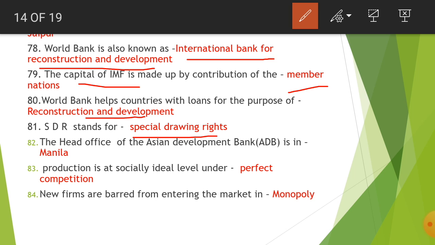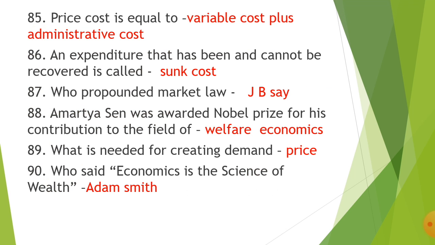The next question is very important for the one-day exams. That is, the head office of ADB, that is Asian Development Bank, is in Manila. Production is at socially ideal level under perfect competition. New firms are barred from entering the market in monopoly. So already the organizations which have achieved their monopoly, they do not allow new firms to enter.